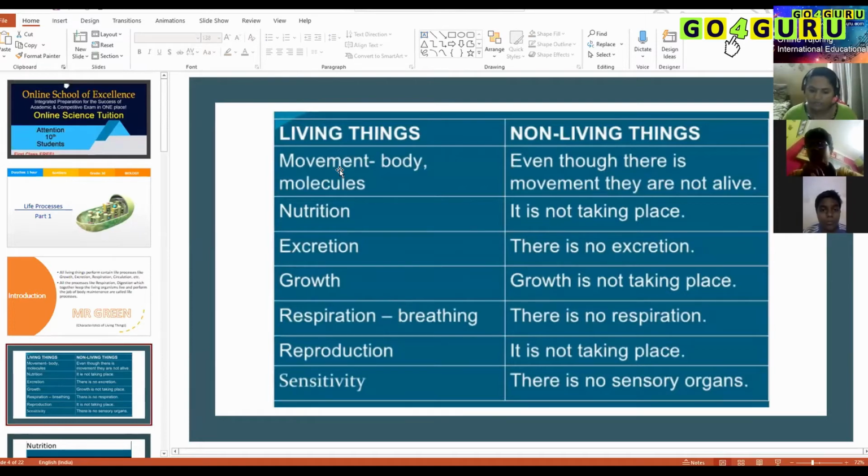Living organisms have some feeling, and non-living things cannot feel. We have some body movements, muscular movements. Yes, living things have feeling and non-living things cannot feel.